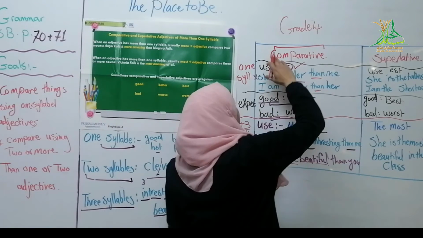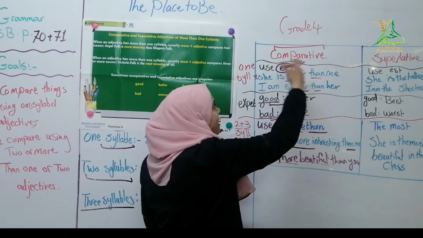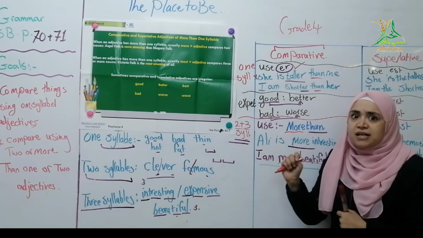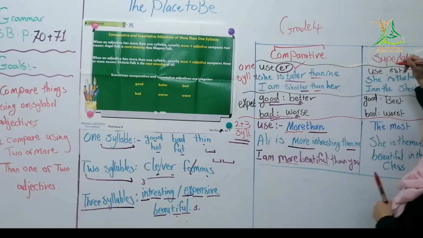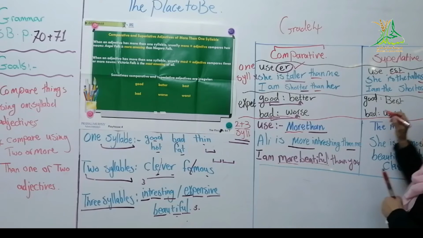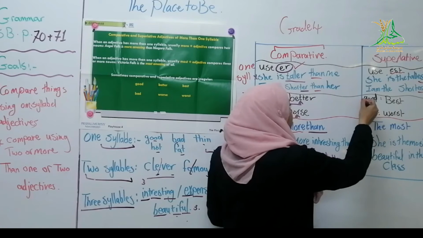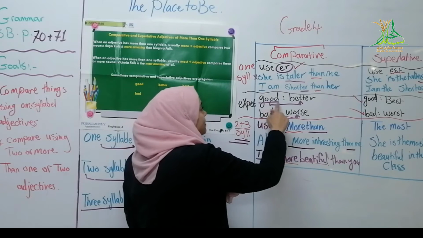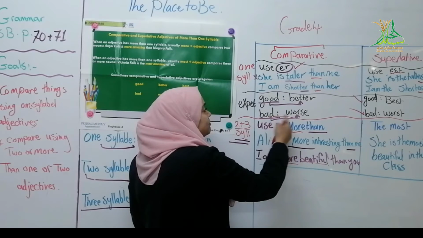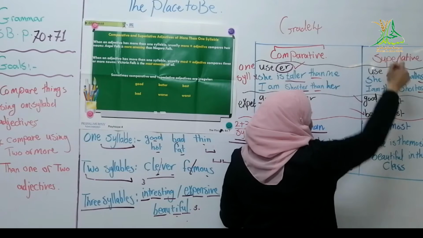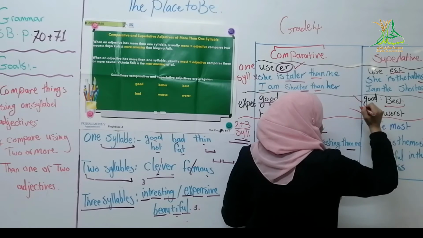Now, if I'm not going to compare, ما بدي أقارن, بدي أفضله على الكل, what do I say? I say EST: the tallest, the shortest. The best and the worst are exceptions. Good بالمقارنة better, bad بالمقارنة worse. But good with superlative التفضيل, we change into the best.